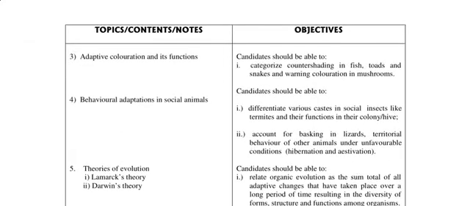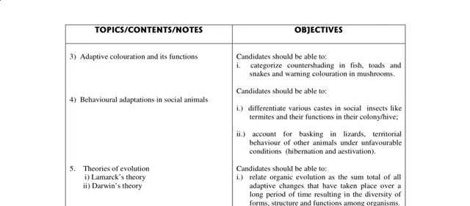Then we also have adaptive coloration and disruption. That's categorized into counter shading in fish, toads, and snakes, and warning coloration in mushrooms. Right, so we have a whole lot. We have mimicry, we have the Batesian mimicry, then behavioral adaptation in social animals. So you're going to be looking at some social animals.